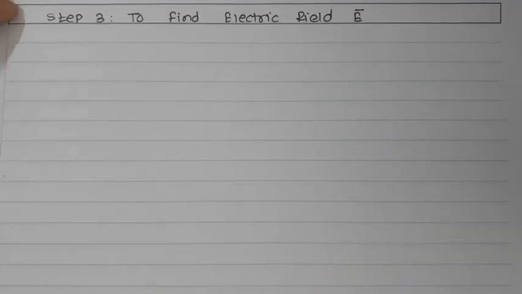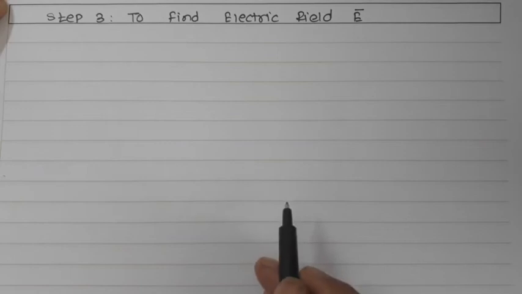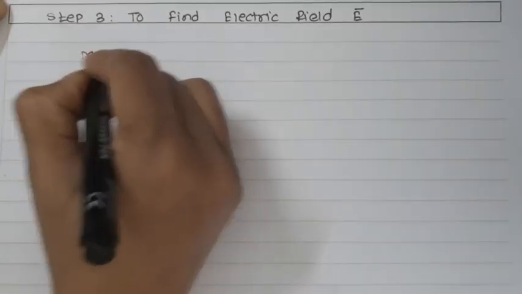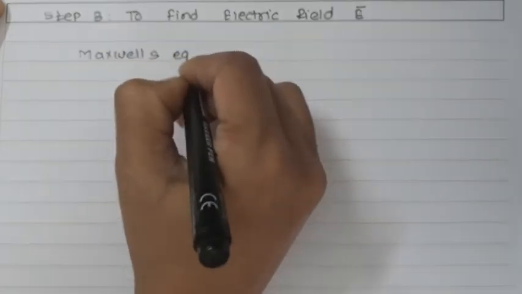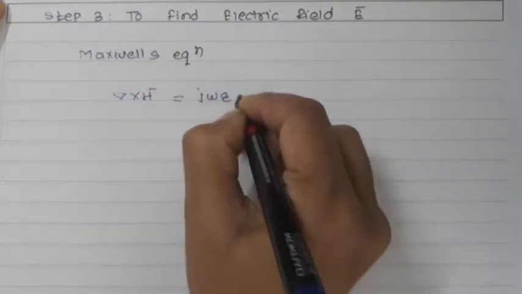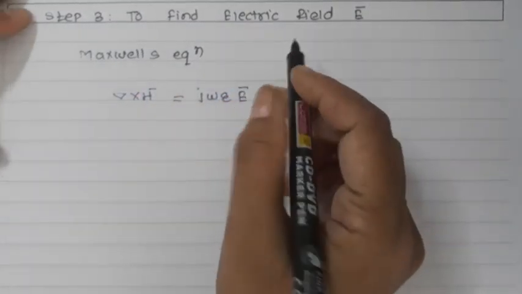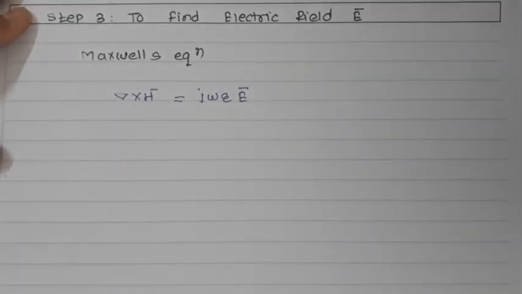Now let us find, in step number 3, the electric field E. Now we know that the electric field can be obtained from the magnetic field using Maxwell's equation. Maxwell's equation says that del cross H bar is equal to j omega epsilon E bar. As we have this H component, we can find the E component from this equation.